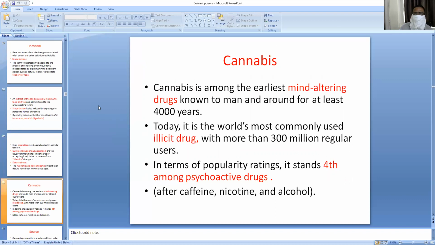Next plant is cannabis. This is very, very important. Ganjai. This is very, very well known. Indian hemp. Thousands of years back, 4,000 years back also, it was produced. It is well known as a mind-altering drug worldwide. So this is the fourth among the drug addiction substances. Number one is caffeine, number two is nicotine, number three is alcohol, and fourth is cannabis. This is the fourth among the popularity ratings of addictive drugs.